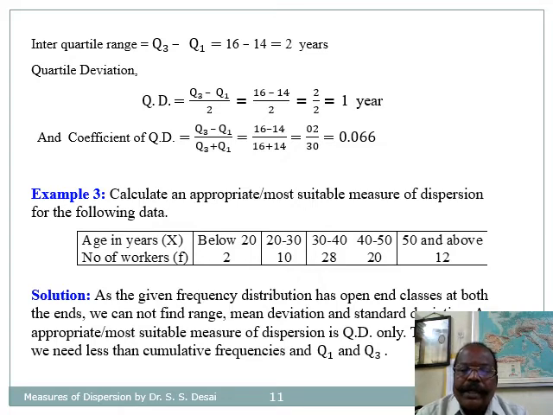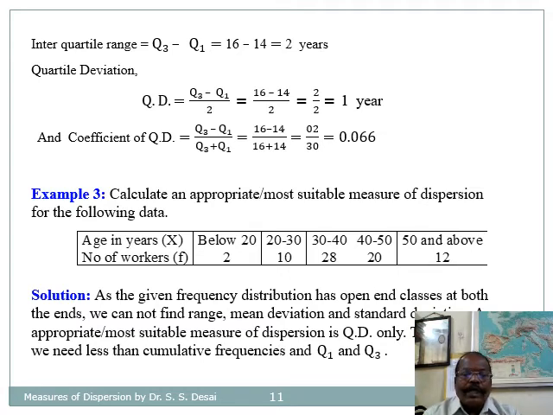So they have given here classes and frequencies. For the solution, as the given frequency distribution has open-end classes at both the ends, we cannot find range, mean deviation, and standard deviation. An appropriate, that is most suitable measure of dispersion is QD only.